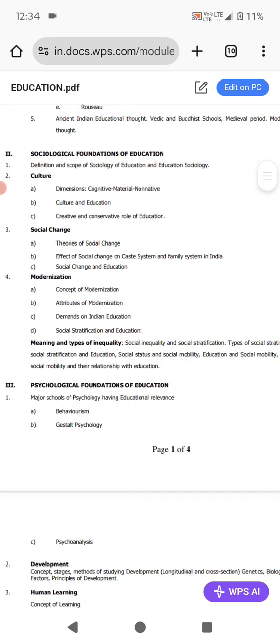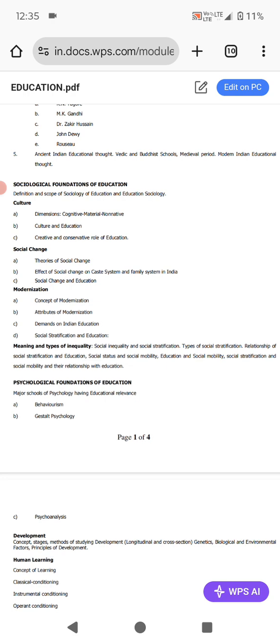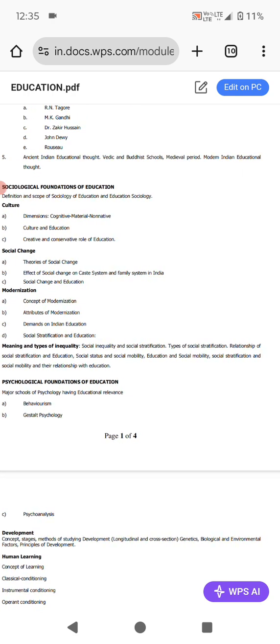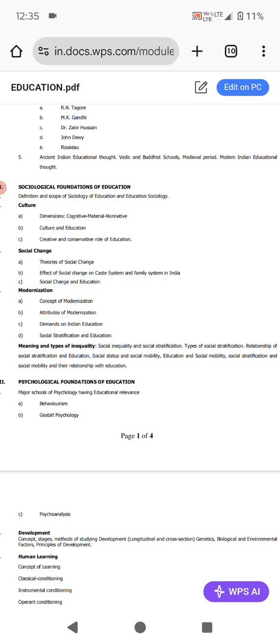Social stratification and education. After that we have meaning and types of inequality, social inequality and social stratification, types of social stratification, relationship of social stratification and education, social status, social mobility, education and social mobility, and their relationship with education. Culture and education, social change and education, social stratification and education, inequality and education: how education is related with all those things, we have to go through.